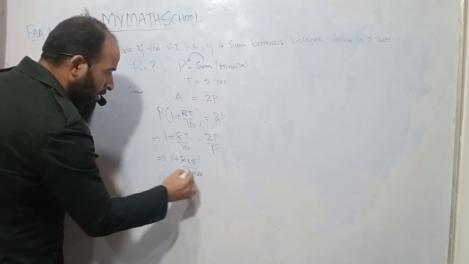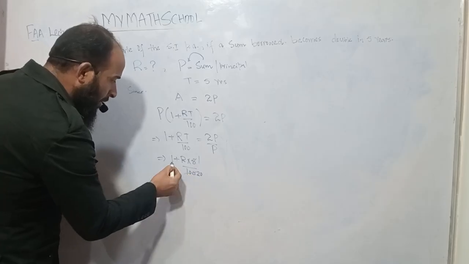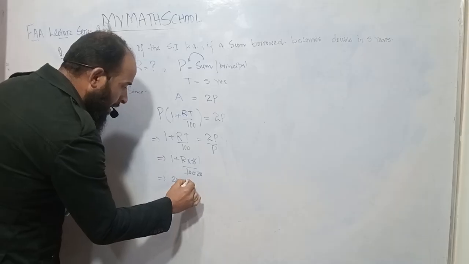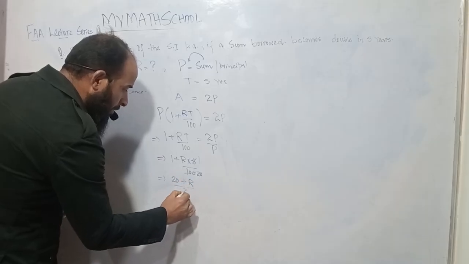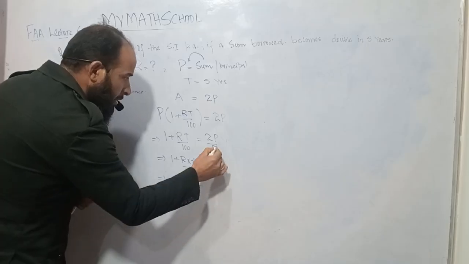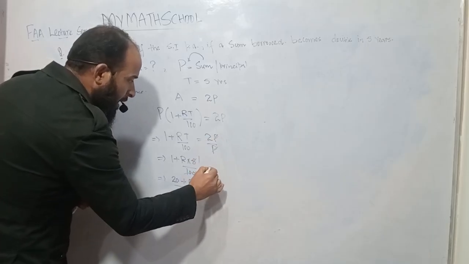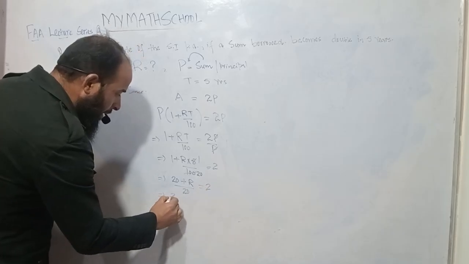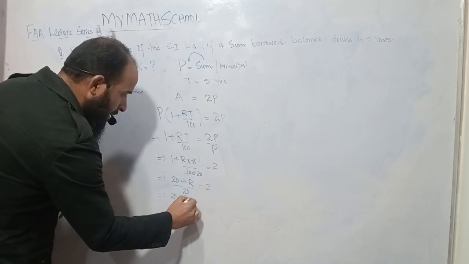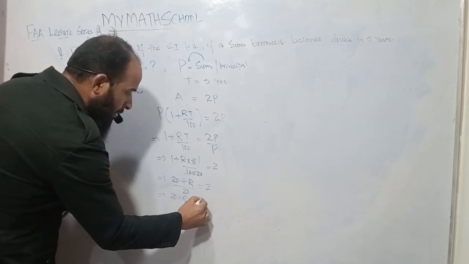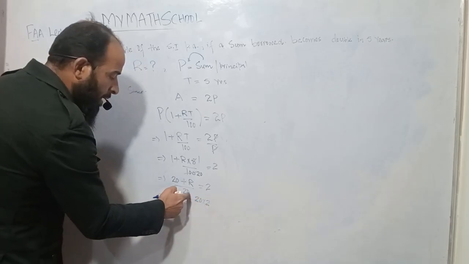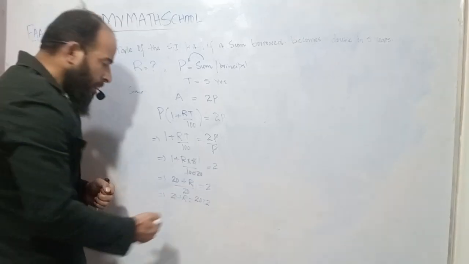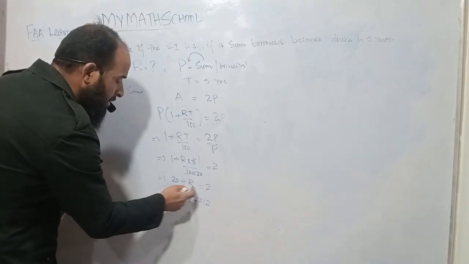Which implies, let's do the cross multiplication: 1 plus R upon 20 is equal to 2. So 20 plus R is equal to 20 into 2, because when we multiply both sides by 20, the denominators go.